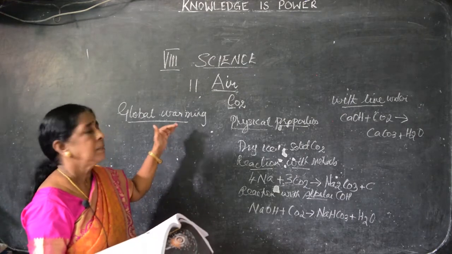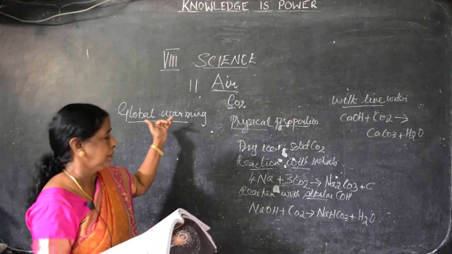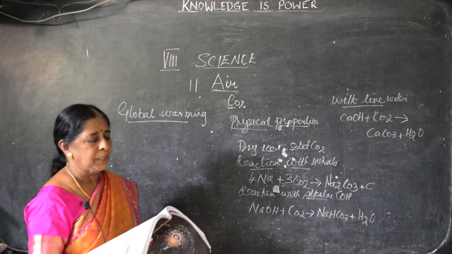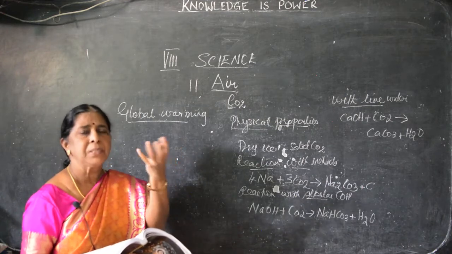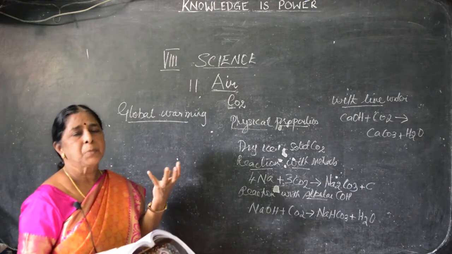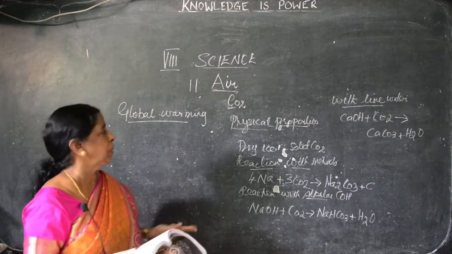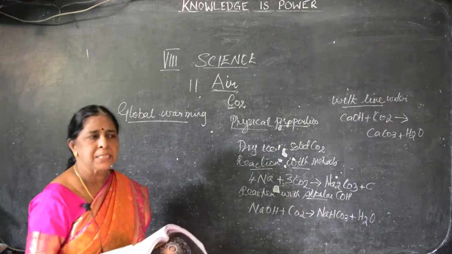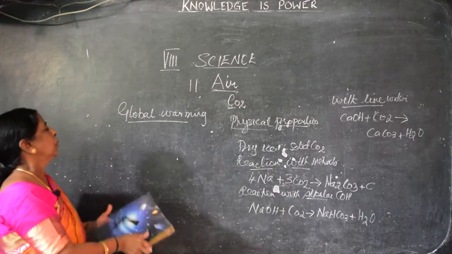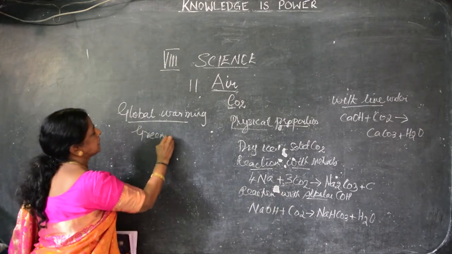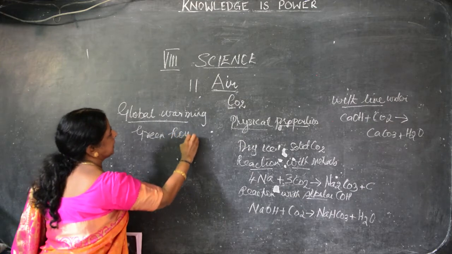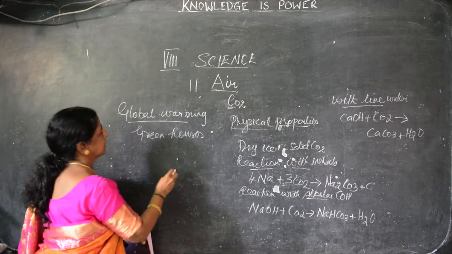Because the earth makes the surroundings warm, some of the gases come out to absorb the warmth. That absorbing, that is grasping the warmth. These gases are known as greenhouse gases. Now, global warming means the normal temperature has been raised. The gases that absorb the warmth are known as greenhouse gases. What are the greenhouse gases?